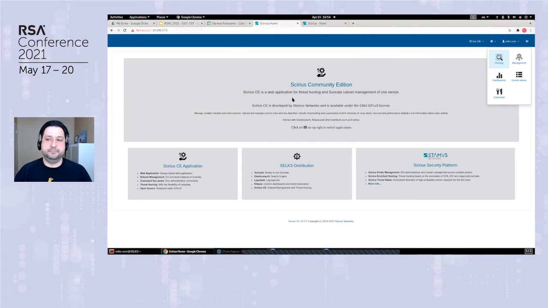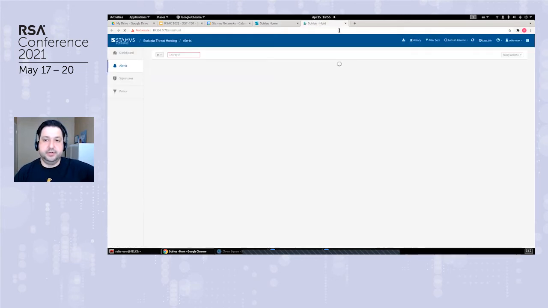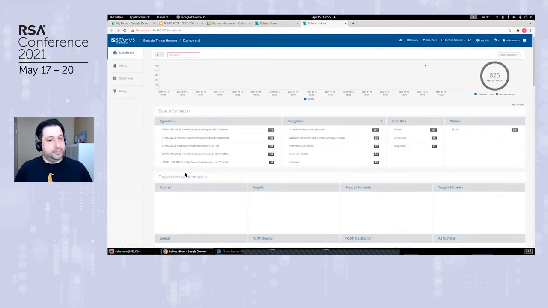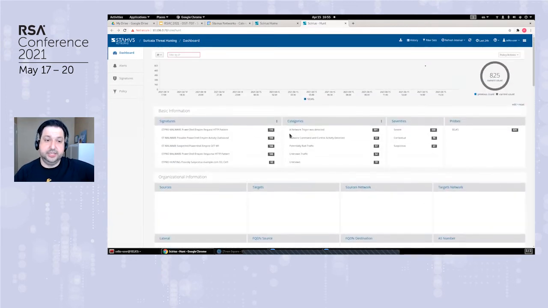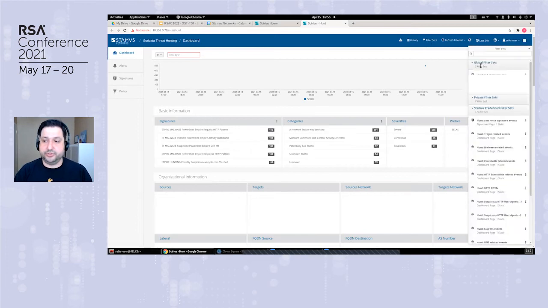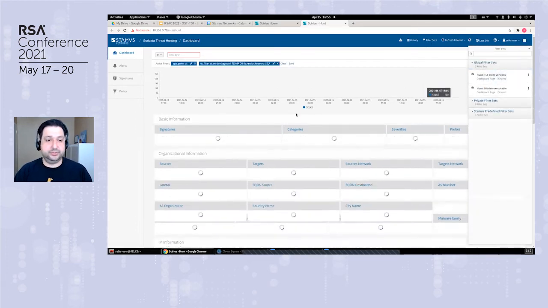Okay. Yes. So what we have here is the landing page of the Community Edition. We have a switcher up here from which I'm going to jump into the hunting application. This hunting application will be a way of using the filter sets as an example, and we will be doing active threat hunting on alerts. There are a couple of filters that I'd like to show you. The first one is very simple. It's called TLS old version.